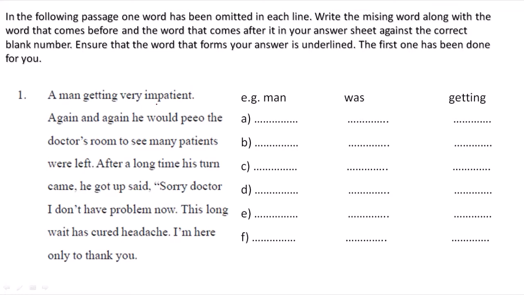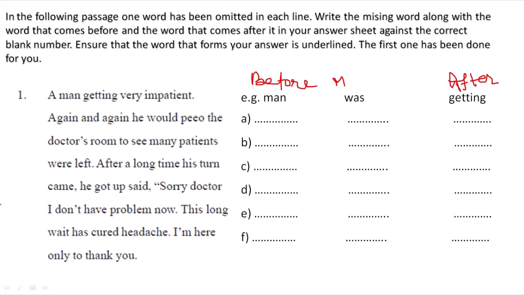I have shown you one here, but the others you have to solve, and this is the column for before, and after that you have to write the missing word, and this is afterward. So it will be better to first read the passage, read the sentence, so that you can find out the missing word.